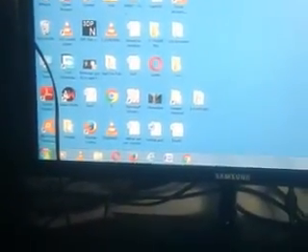Here you can see the start menu. This is the start menu or start button. This whole downside area is the taskbar.